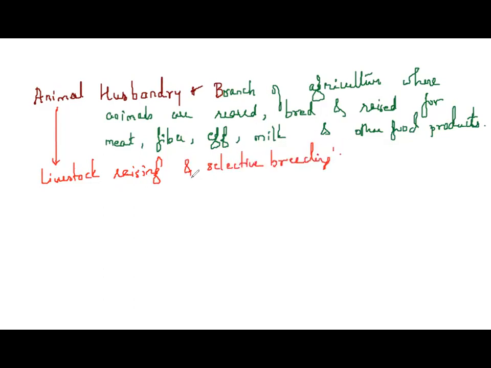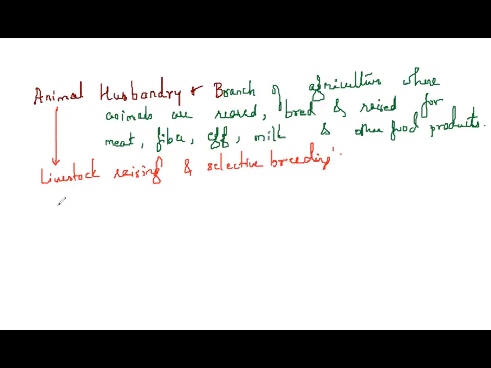Selective breeding. Yes. So it is the management and care of animals in which genetic qualities and behavior of the animals are further developed. Why are they developed? For the profit of human beings only. To have financial earnings from animals, what measures are being taken is under animal husbandry. So a large number of farmers depend on animal husbandry for their livelihood. So animal husbandry, you can say, is a side business for the farmers.